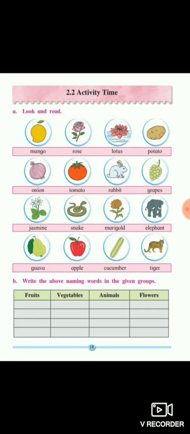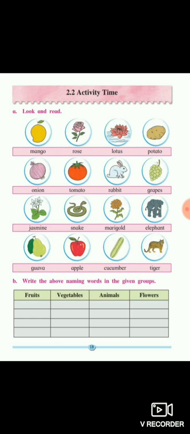Apple. In vegetables, the first one is potato. The second one is onion. The third one is tomato. And the last one is cucumber.